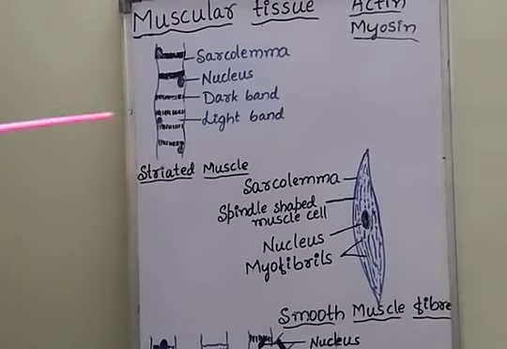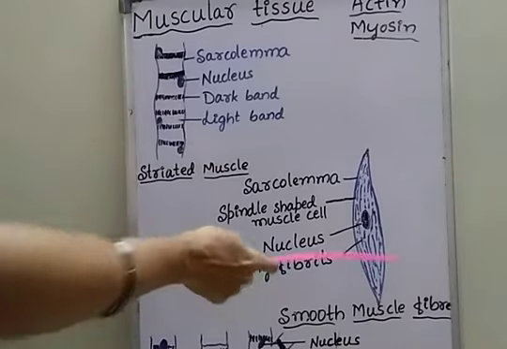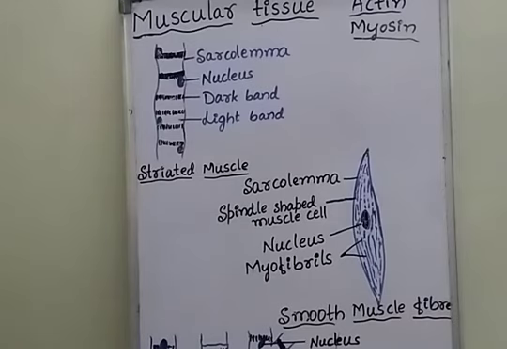The contraction and relaxation of smooth muscle fibers are not under the control of our willpower, hence they are called involuntary muscles, because we cannot control their contraction and relaxation.